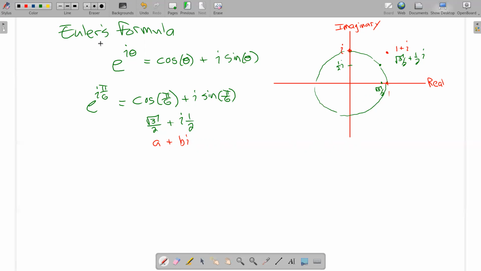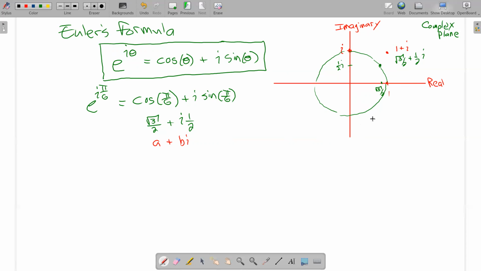So this relationship, e to the I theta, describes all points on this circle in the complex plane. Again, this is the complex plane, a little different than our normal one, because instead of looking at x and y, we're looking at real versus imaginary, and we plot them as points. So I just plotted that point right there.